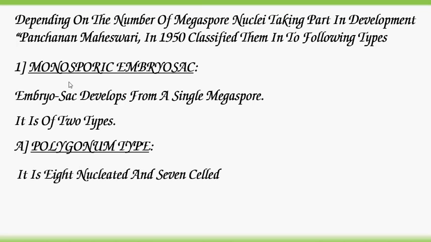Polygonum type. It is 8 nucleated, 7 celled. Polygonum type of embryo sac consists of 8 nuclei and 7 cells. This polygonum type of embryo sac develops from the megaspore which is present towards the chalaza. The chalazal megaspore becomes functional and develops into an embryo sac.